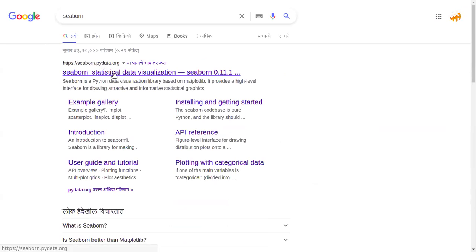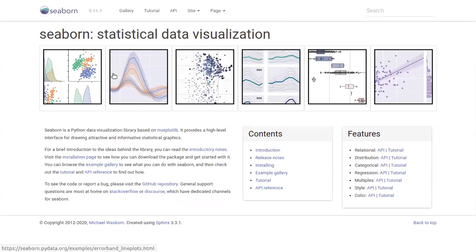That's why Seaborn is specially supported for data frames. Here, seaborn.pydata.org, you can see the different kinds of graphs we can plot with Seaborn. It's a Python data visualization library based on Matplotlib, providing an interface for drawing attractive and informative statistical graphics. The current version is 0.11.1 that you can use.